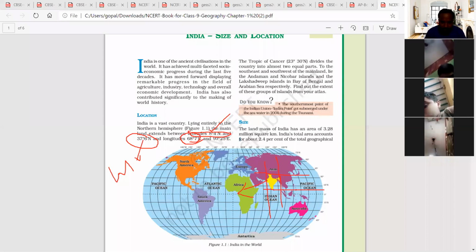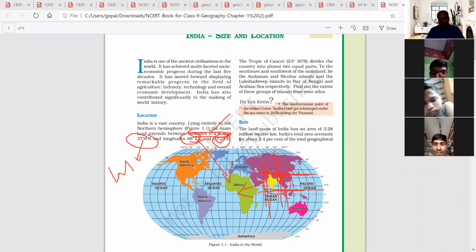Next, on the eastern side, it is 97 degrees 25 minutes east longitude. So mainly India is located in between these two latitudes and two longitudes. In this place we can say that India is located.